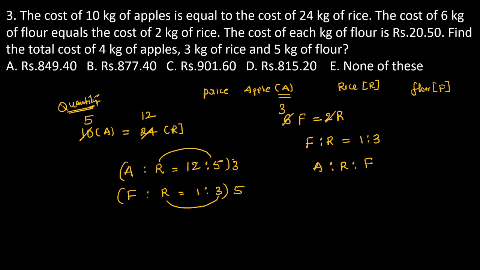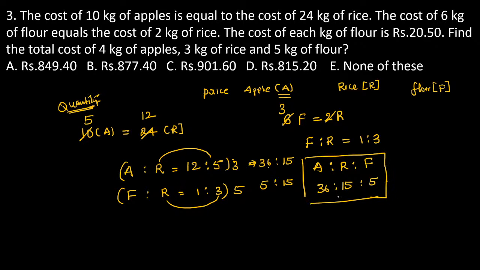Now see guys, 3 12s are 36. Clear? 3 5s are 15. Again multiply: 5 1s are 5, 5 3s are 15. Now find the ratio. A value is equal to 36 quantities. Next, R value is equal to 15 quantities. Next, F value is exactly equal to 5 quantities. So this is the perfect ratio we derived from the above entire statements.